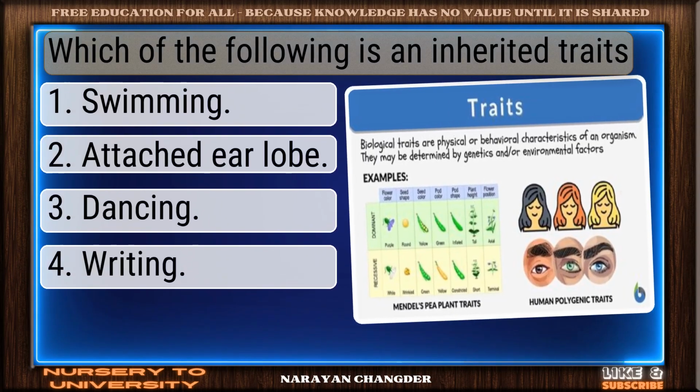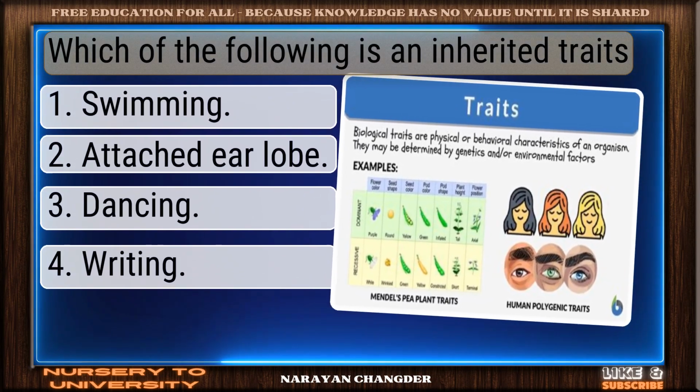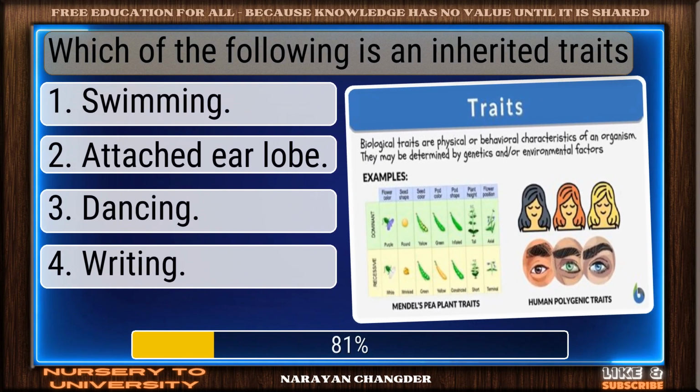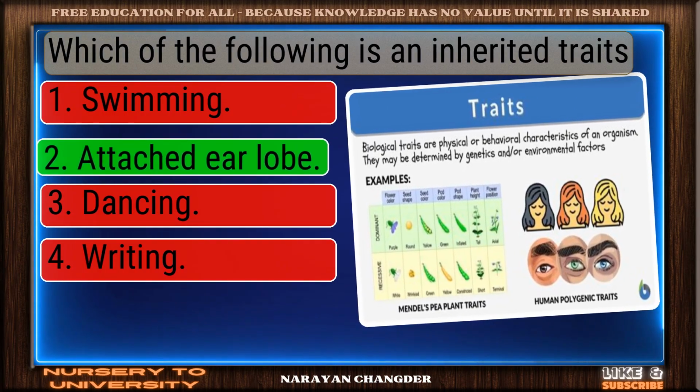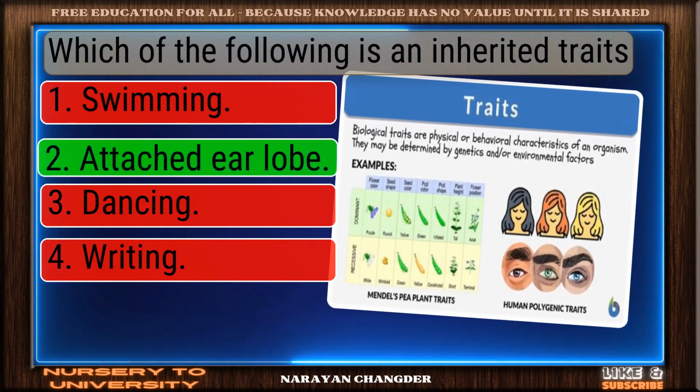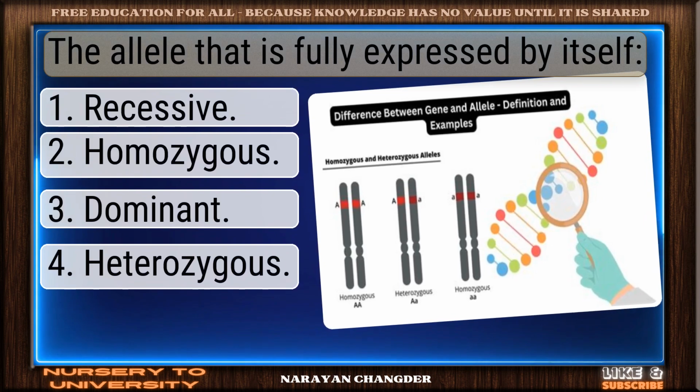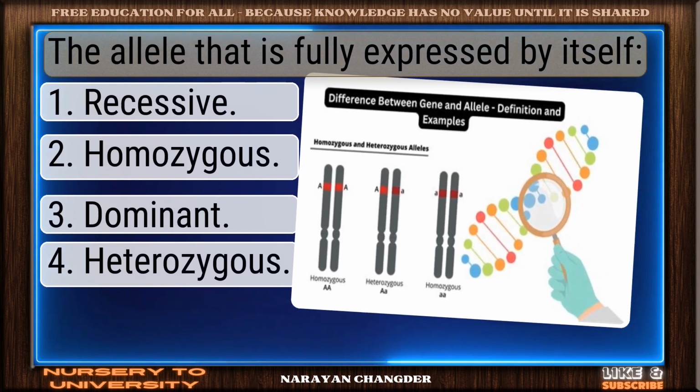Which of the following is an inherited trait? Valid point. Attached earlobe is true. The allele that is fully expressed by itself.